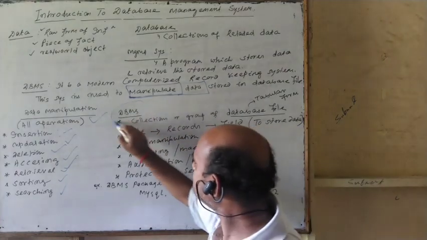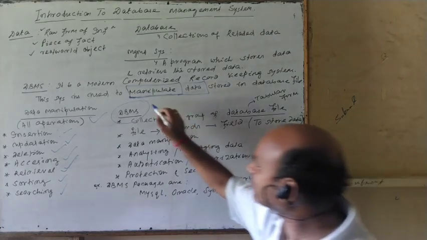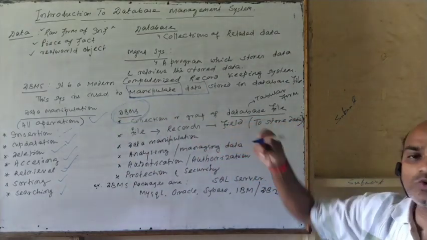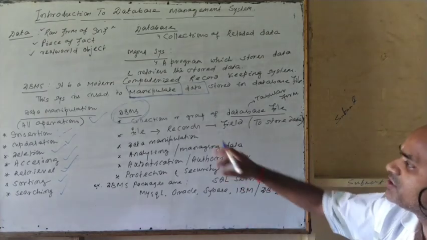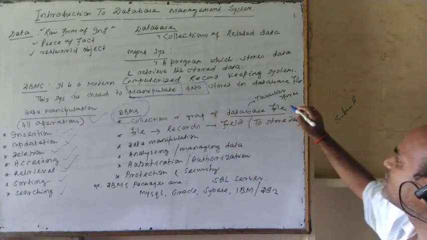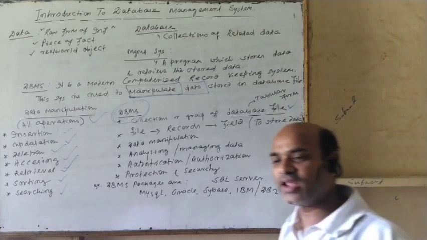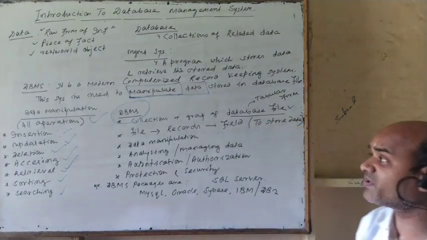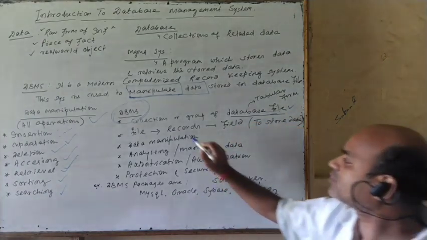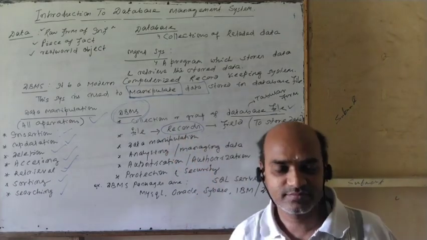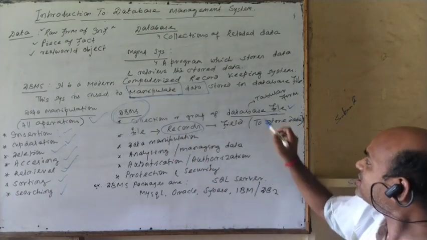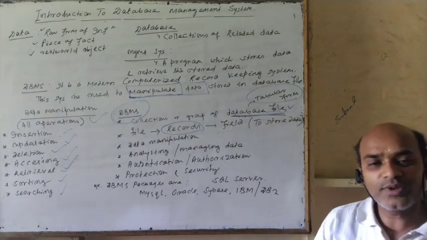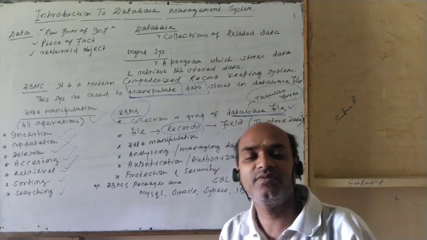This database management system, this computerized record keeping system, is nothing but an organized collection of groups of data, or simply a collection of database files. Then come to file. File is a logical name. In the case of a database file, this file stores some related records. Again, in this file, data values are stored in a tabular form. Tabular form means row and column wise arrangement of values.